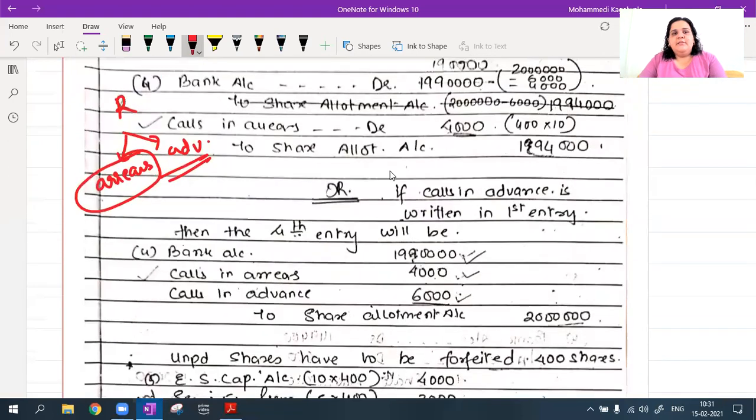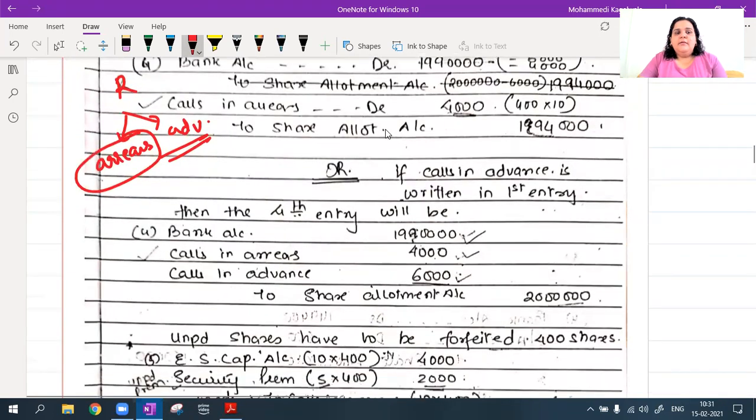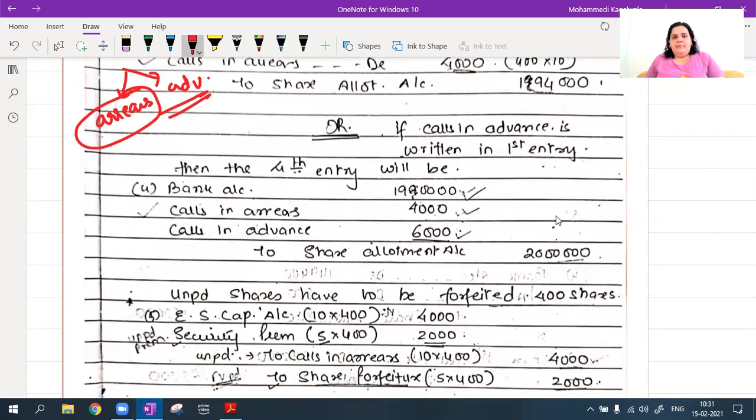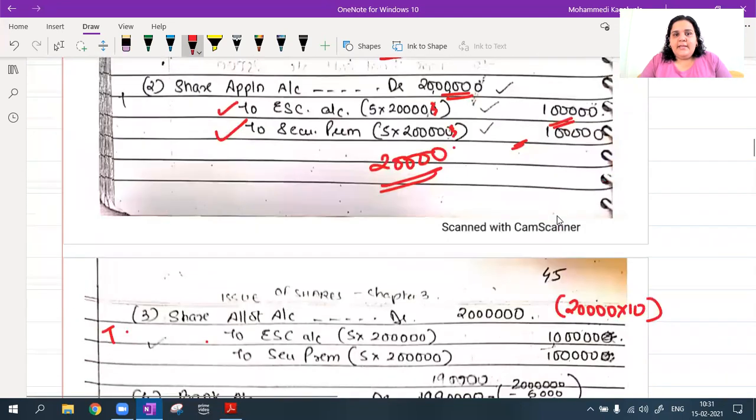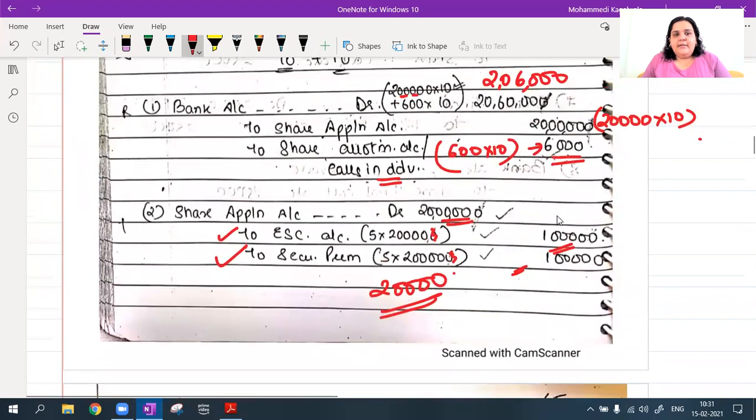Okay, there is another way of writing that entry. So first, bank account debit. Okay, calls in arrears we always debit it. It is an expense for the company. Calls in advance is also like an expense for the company. Okay, why? Because generally on calls in advance, the company has to pay interest. This money is already received. So since I had credited here, I had credited calls in advance here, now I will have to debit it.